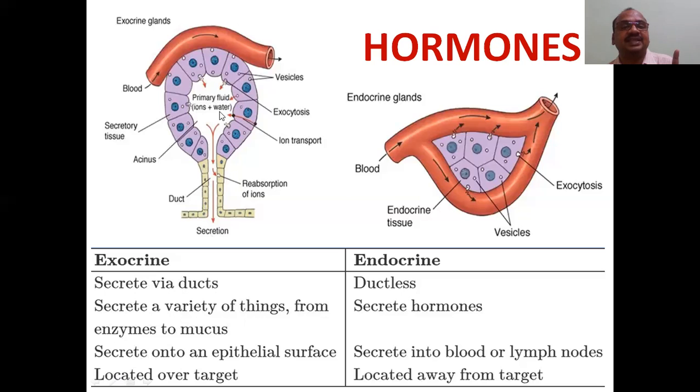An example is gastric juices. Various gastric juices will be secreted through the exocrine glands only.